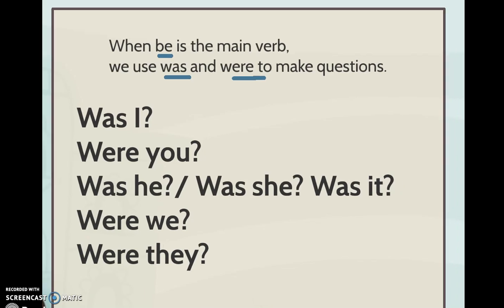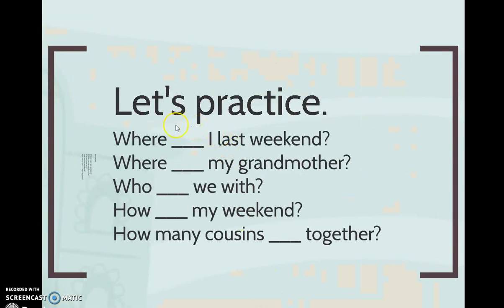Let's see. In the practice, you see? Where, and here goes the verb to be. Who, here goes the verb to be. How, verb to be. How many cousins, verb to be. Oh, but these sentences, they are not complete. Can you make questions by completing the gaps with was or were? Do the exercise now, stop the video, we can check the answers later.